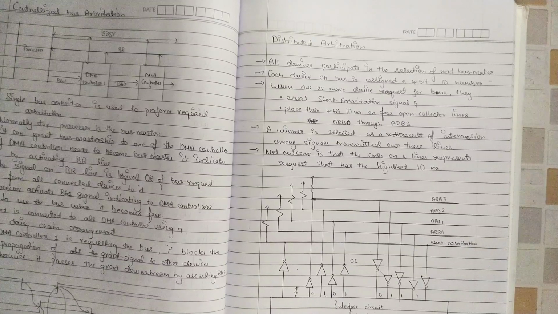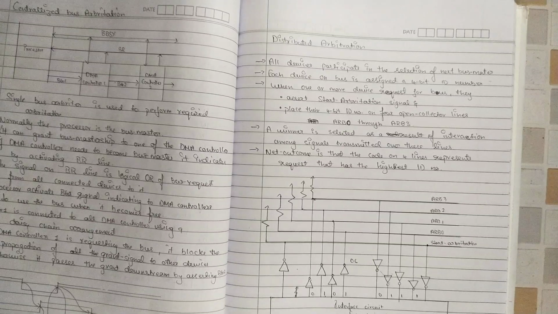When one or more devices request, the start arbitration is asserted. Think of how a race starts: suddenly, if all players are ready, they say start, and whoever runs fast wins. But here it's not about running fast, everything depends on their IDs. So what happens when more than one device requests the bus?